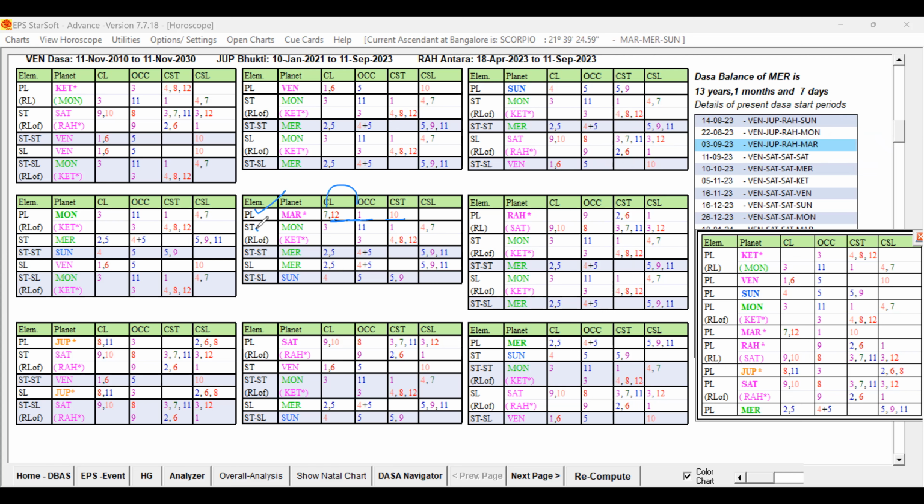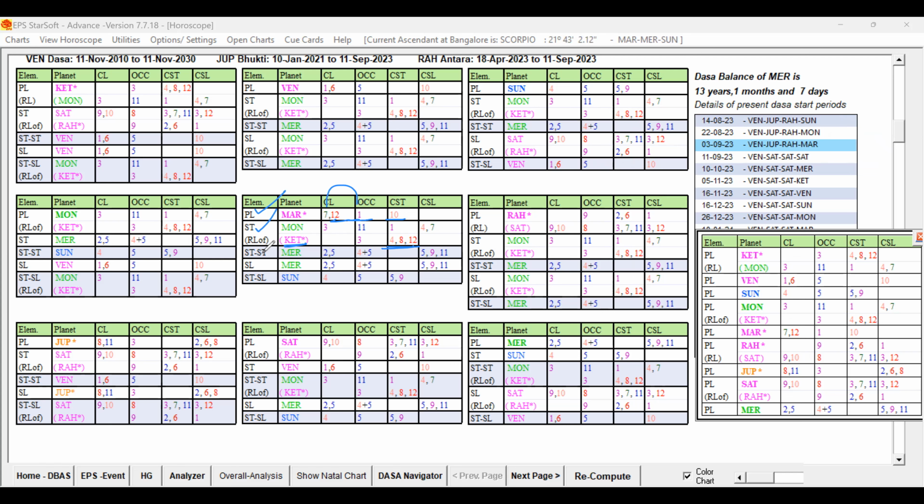Star Lord is Moon, our green planet. But you can see second planet Ketu, already discussed, is 4, 8, 12. It is having weakness strongly at the 2A level. Sorry, as the second planet.